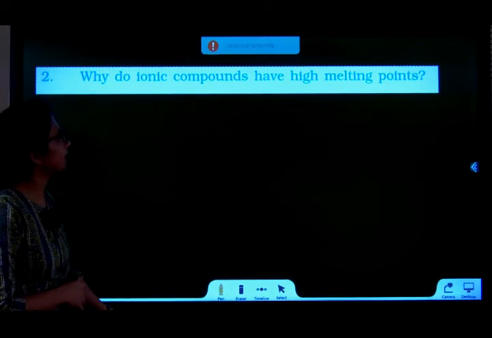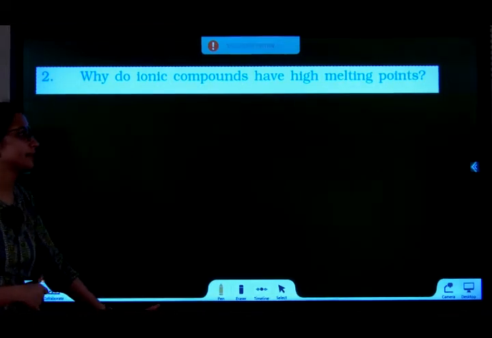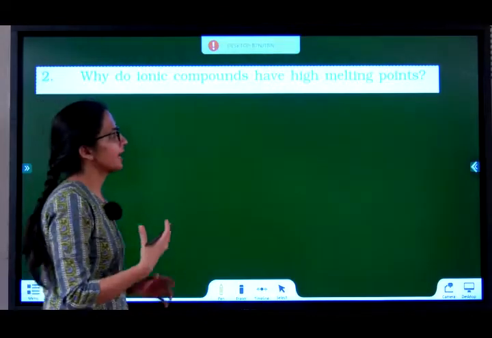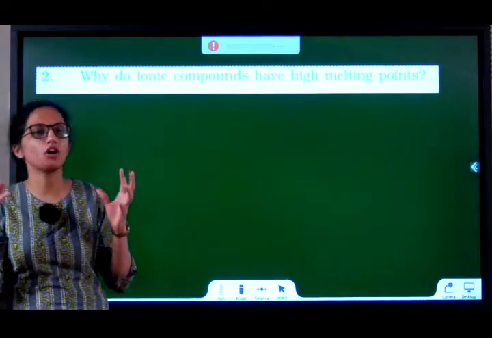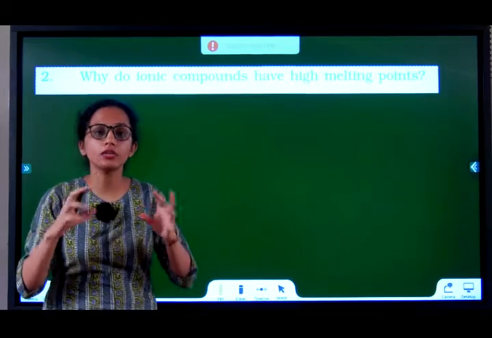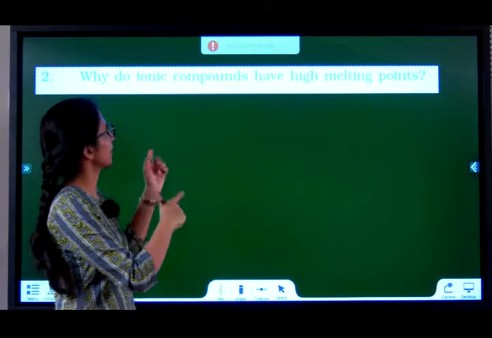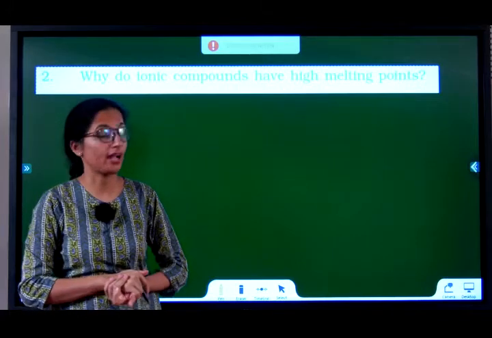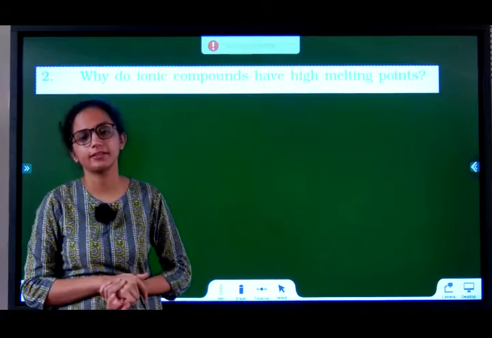Question 2, why do ionic compounds have high melting points? Ionic compounds have a strong force of attraction between the oppositely charged ions. So, we need more energy to break that bond, which is why they have high melting points.